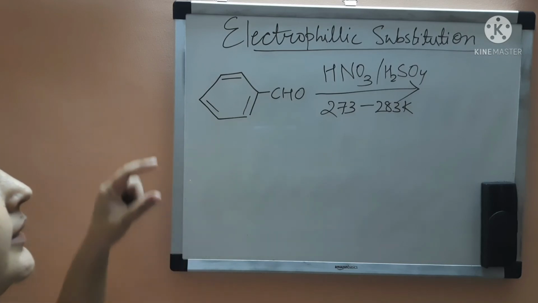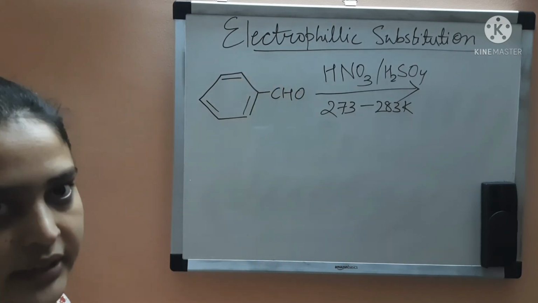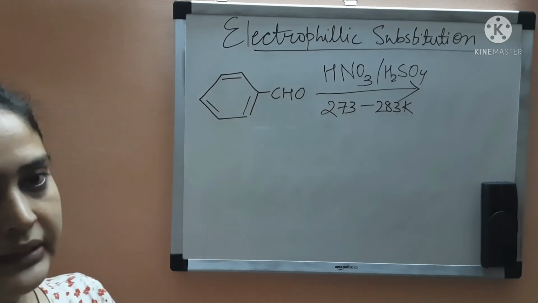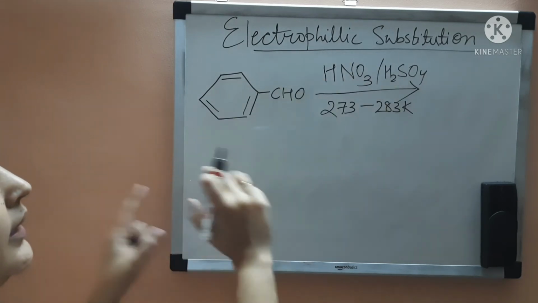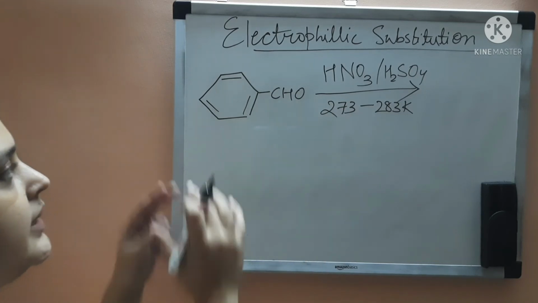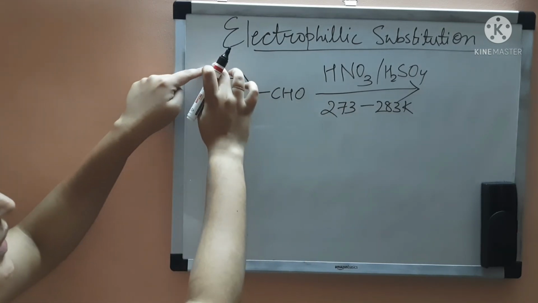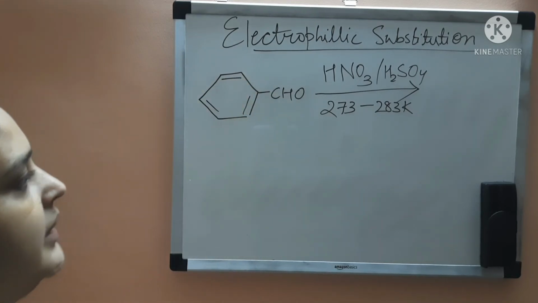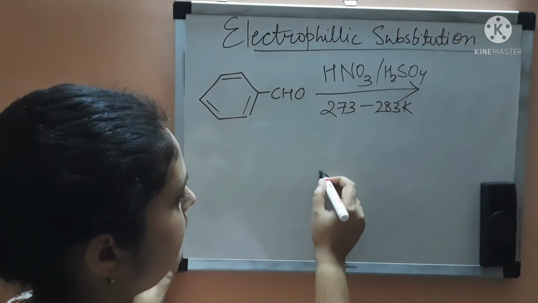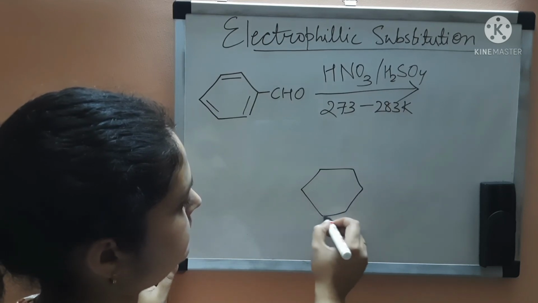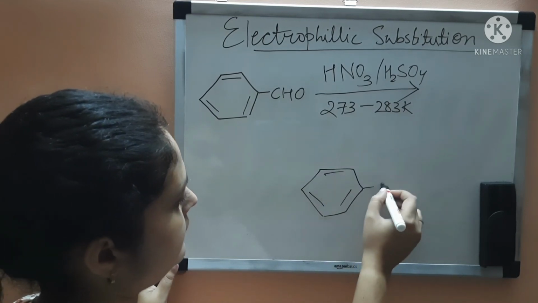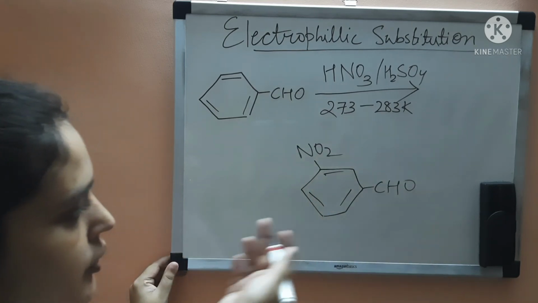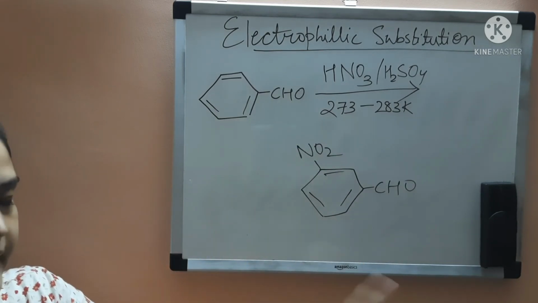Then what will happen? This ring acts as deactivating agent and this carbonyl group acts as what? Meta-directing group. So the incoming electrophile, that is the nitro group, will be attached at the meta position. So this is the meta position. This is 1, 2, 3. So third position is the meta position. So your product will be NO2. So your product is meta-nitrobenzaldehyde.